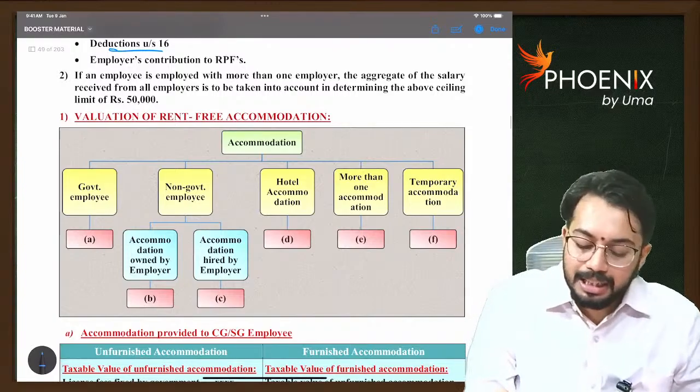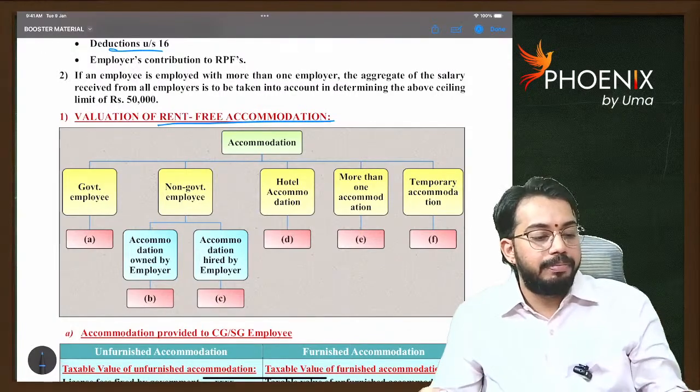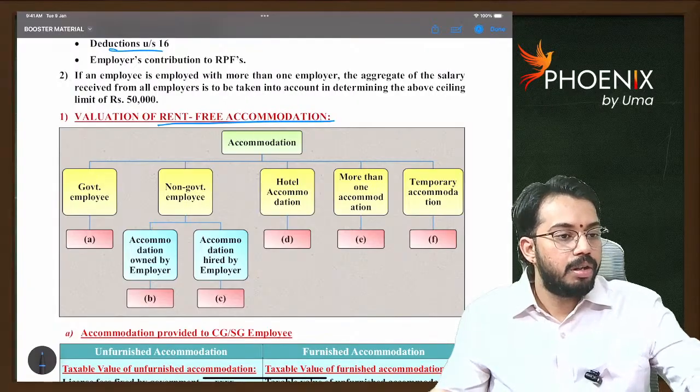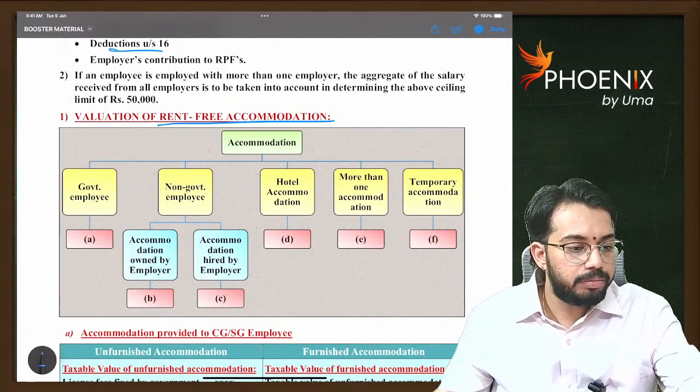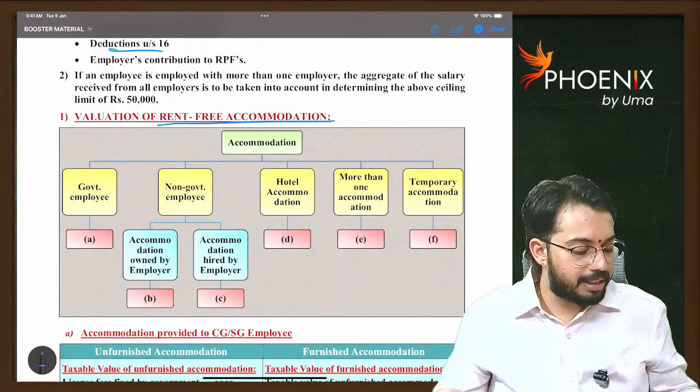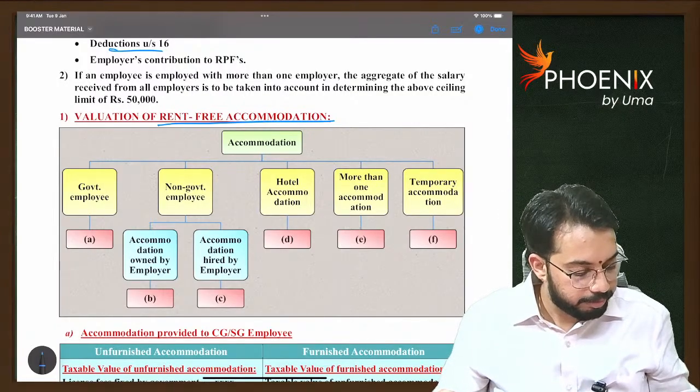Now we will discuss rent-free accommodation. So are you ready? Shall we discuss rent-free accommodation?